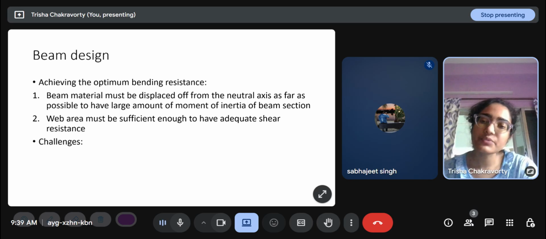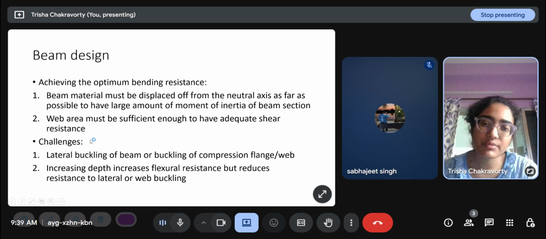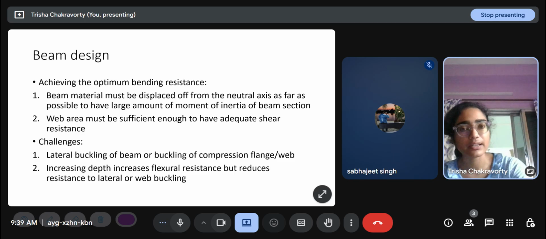There are some challenges like lateral buckling of beam or buckling of compression flange or web. This lateral buckling of beam depends on whether I laterally restrain the beam or not. So that leads to two different methods of design, whether the beam is laterally restrained or not. Increasing depth increases flexural resistance but reduces resistance to lateral or web buckling.